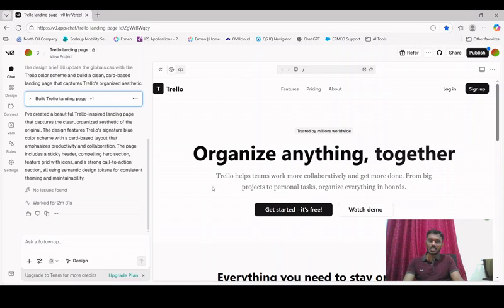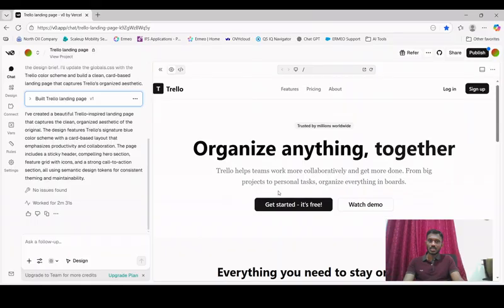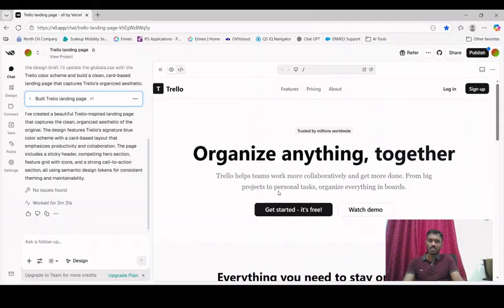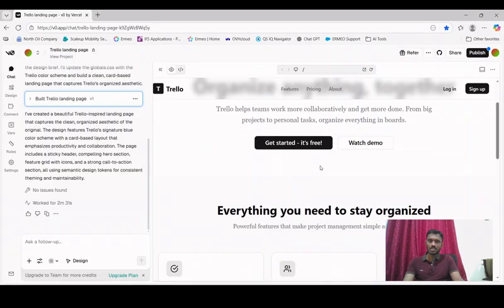Most of these IDEs, except Cursor, allow the application to be developed directly on the website itself, right? By just logging into your Google account, you can create any application you want by using these web links. So this is about Trello, and this is the application that I developed using v0 by Vercel, right? All these are prototypes. They are not complete applications, just to give you an idea about how you can develop applications using these AI tools.